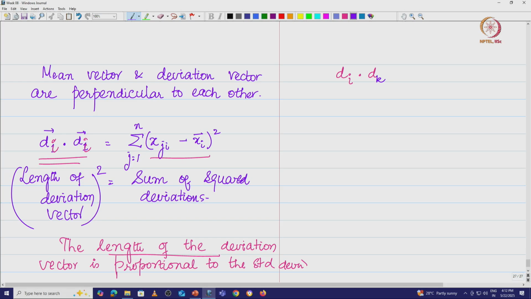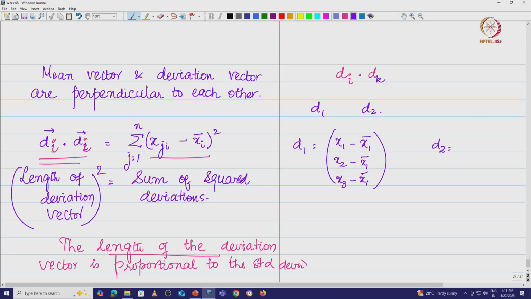So, I have di, let me take d1 and d2 for example. d1 was nothing but x1 minus x bar into 1, x2 minus x bar into 1. I will take this as x1 minus x1 bar, x2 minus x1 bar, x3 minus x1 bar.